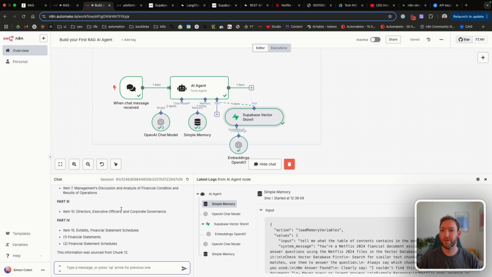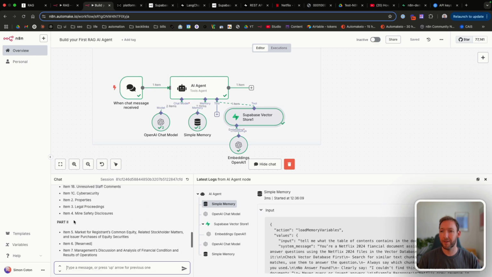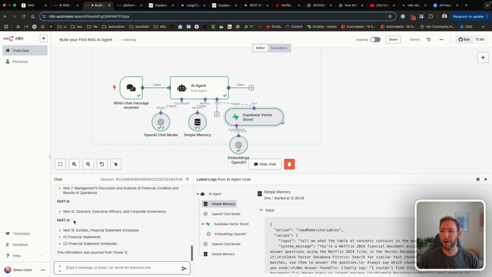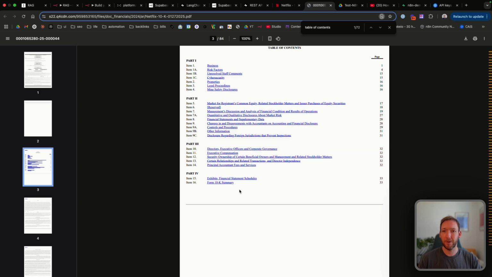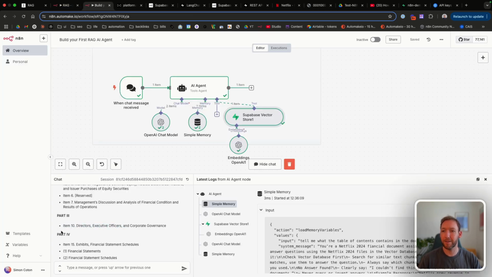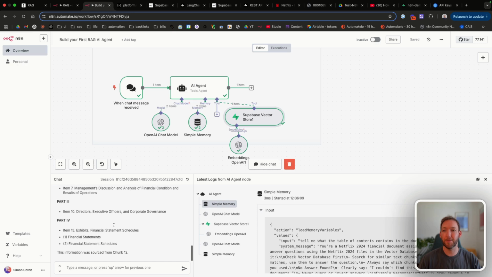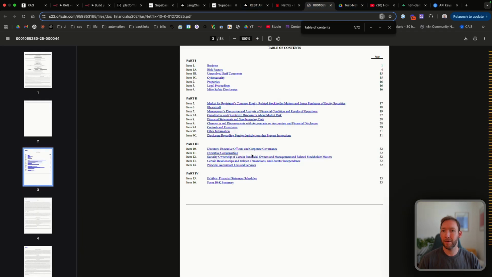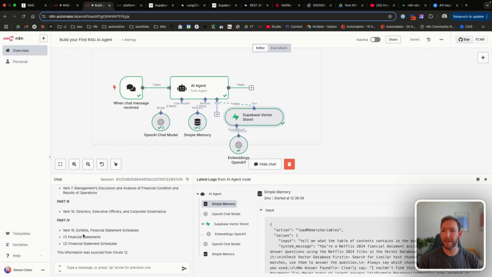Okay, and now it's given us 5 parts here. It's given us part 1, part 2, part 3, and part 4. Sorry, 4 parts. And said this information was sourced from chunk 12. So let's go back to the document here. Let's go into part 3. We've got directors, executive officers, and executive compensation. But we can see from part 3, it's not pulled all of the information. Let's have a look at part 4, item 15 and 16. And again, from part 4, it's not pulled all the relevant information.